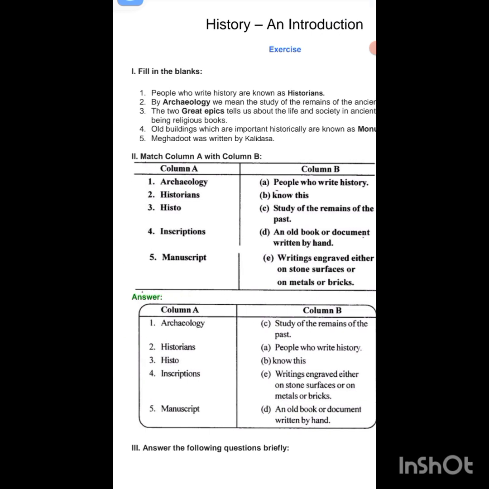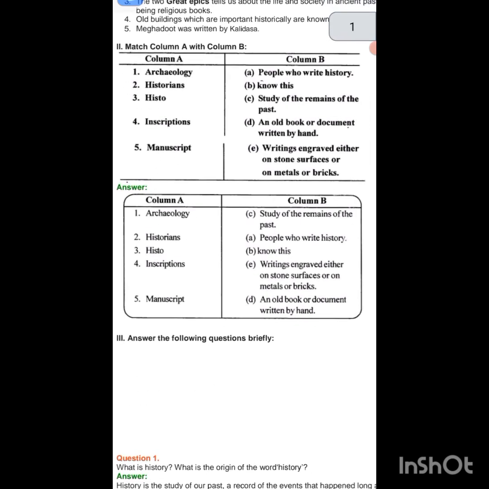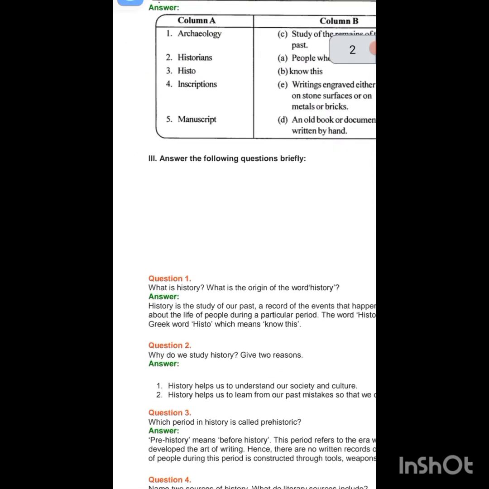Yes, Meghdut was written by Kalidas. Now see the next, column A and column B. Archaeology, study of the remains of the past. Historians, people who write history. Inscriptions means writings engraved either on stone surfaces or on metals or bricks. Manuscript, an old book or document written by hand. Very good. Now see the next one.